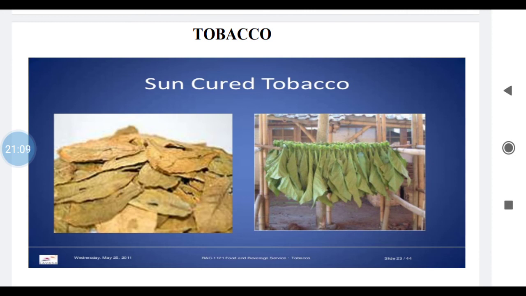Now, the next drug we will see is tobacco. So now here we can say that the remaining two drugs are there. One is tobacco, another is pyrethrum, which are categorized as natural pesticides also. So sun cured tobacco leaves you can see in this present slide.